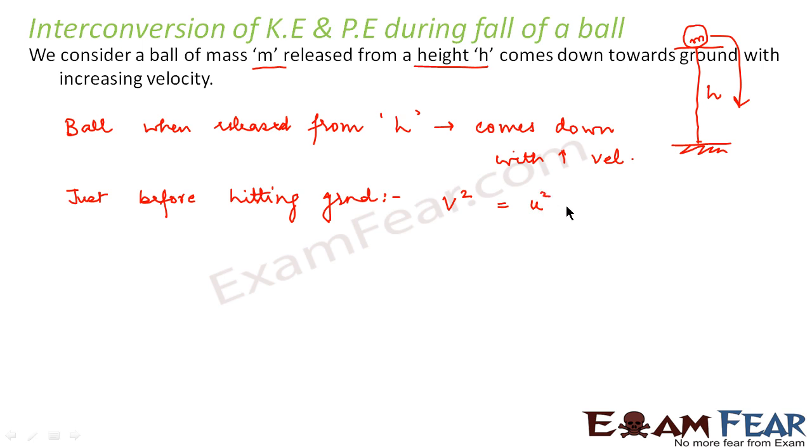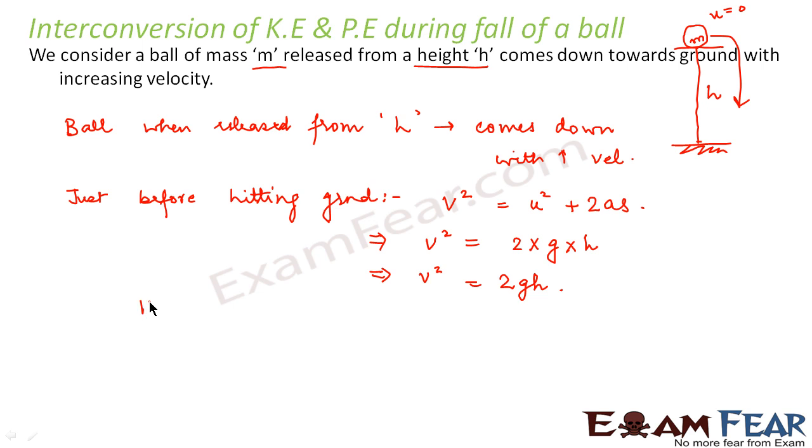That would be given by the kinematics third equation, which is v square is equal to u square plus 2as. Here u was 0 because initially the ball was at rest. What is a? A is nothing but g. And what is s? S is h. So we see that v square is equal to 2gh.